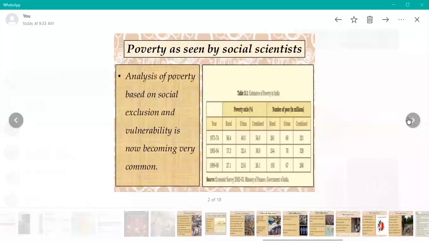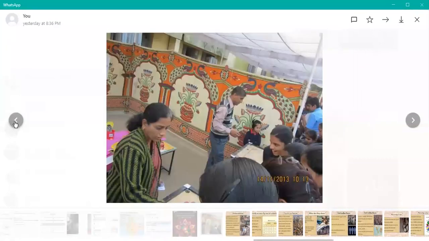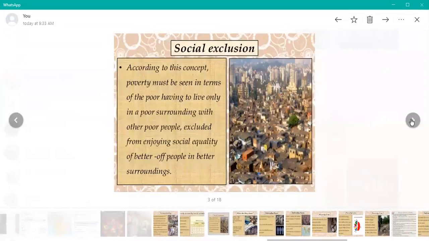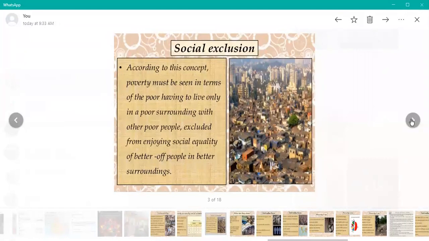Okay. Another group, social exclusion. See the meaning of social exclusion. In this picture, we can see multi-story buildings. Those people who are living in multi-story buildings have good facilities and basic needs compared to those who are living in slum bastis or jhuggis. So this social exclusion means different societies' living standards.